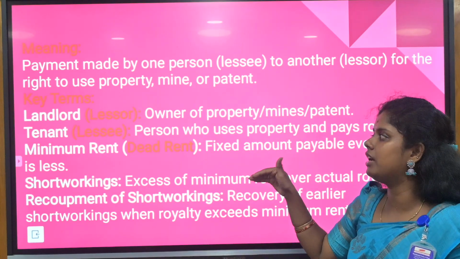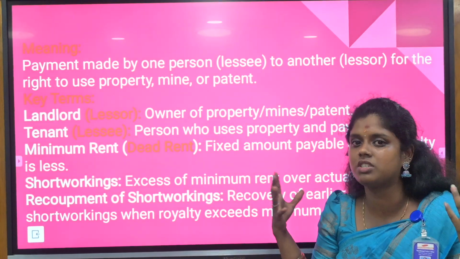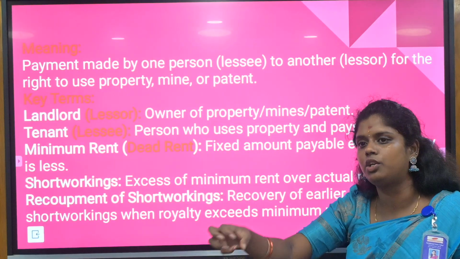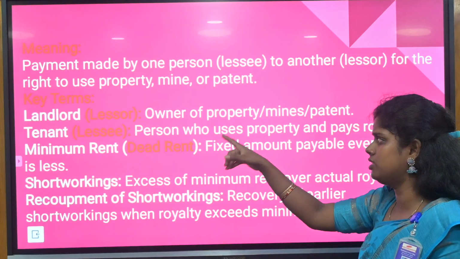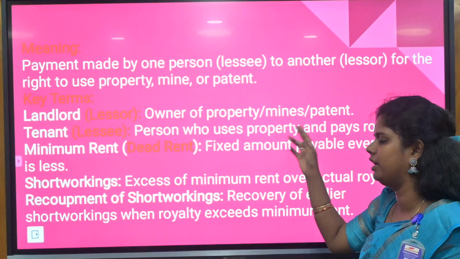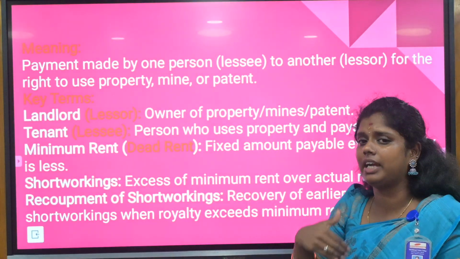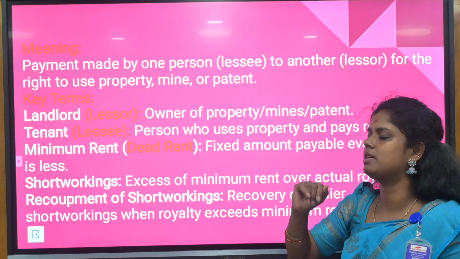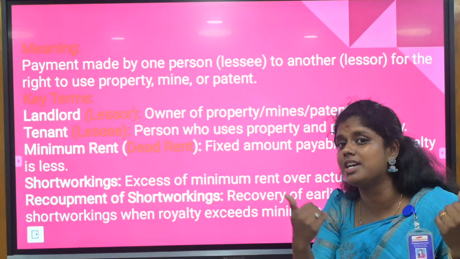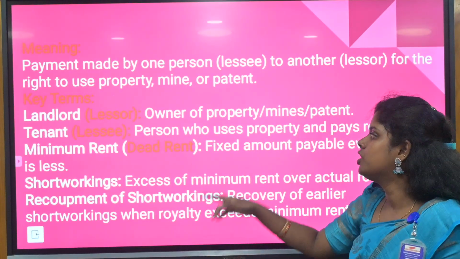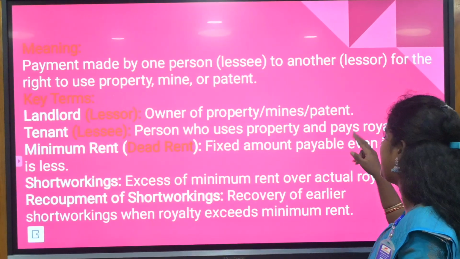Here the lessor is the person who holds the asset and lends it for a particular person to use. That is the owner of the property, mines or patent, anything it can be, and he is going to get the royalty. The tenant is the person who uses or utilizes the property given by the lessor, and pays the royalty.